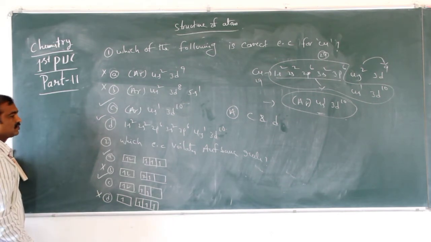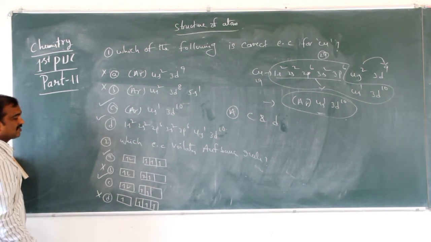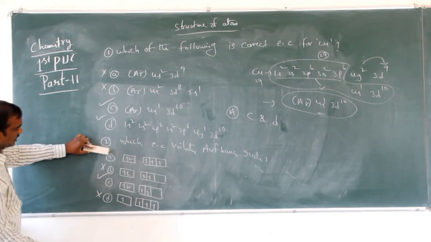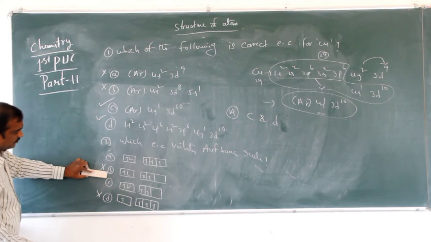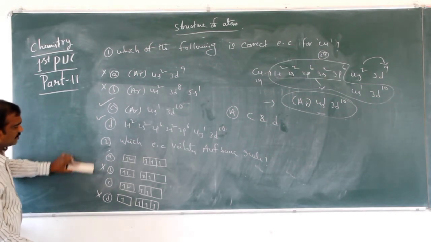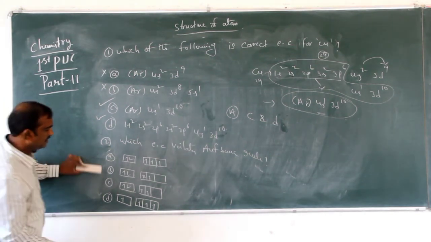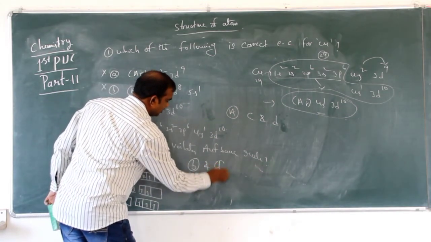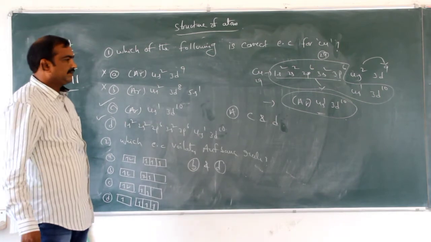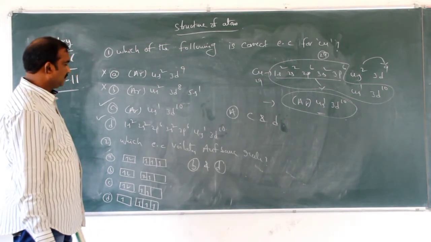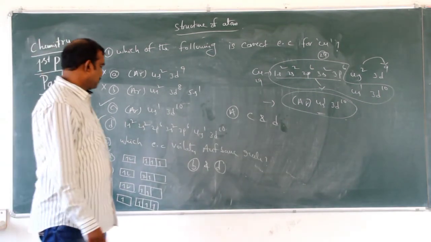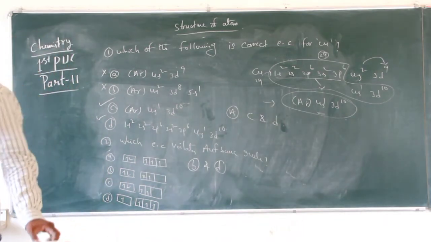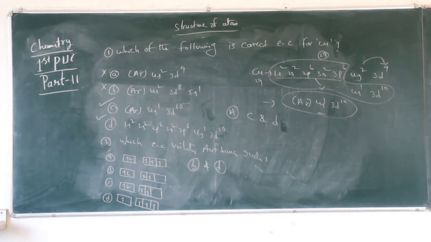Which electron configuration violates the Aufbau principle? These 2 are right, so these are not violating. Which ones are violating here? B and D. So options B and D are correct. Take a screenshot.